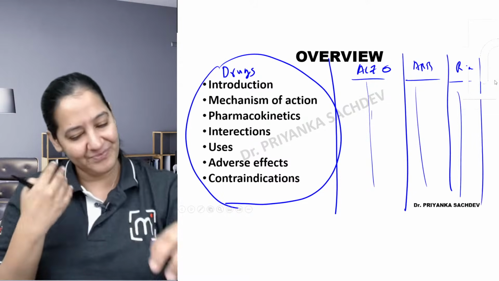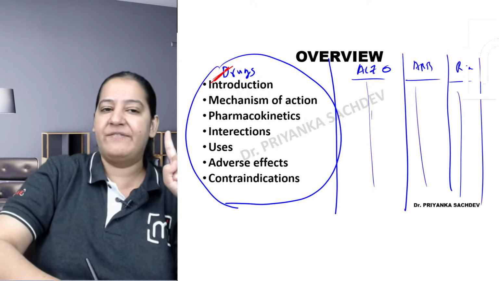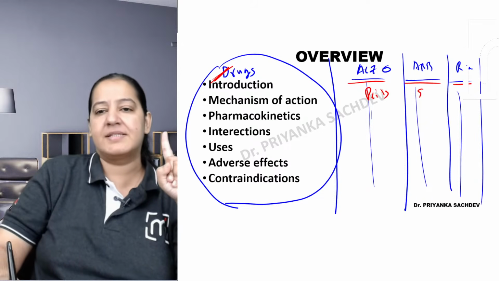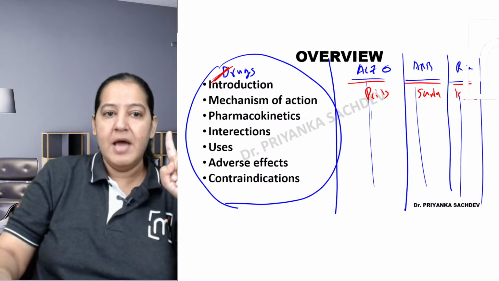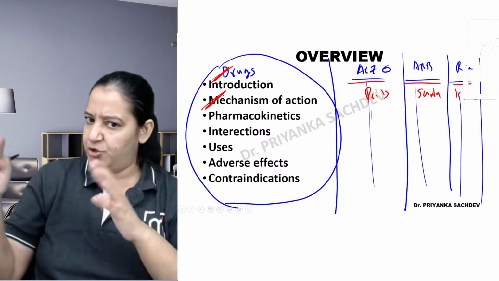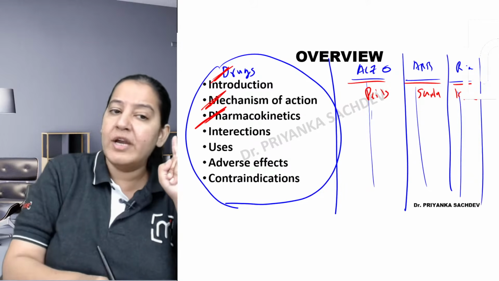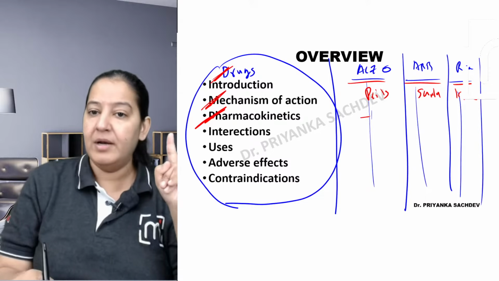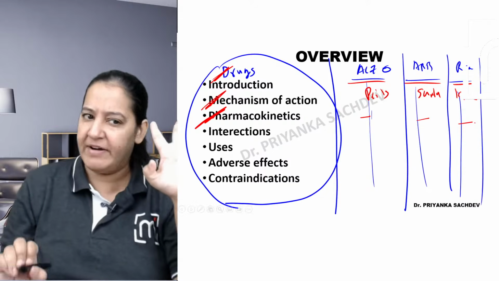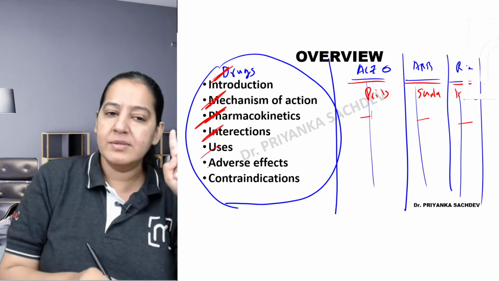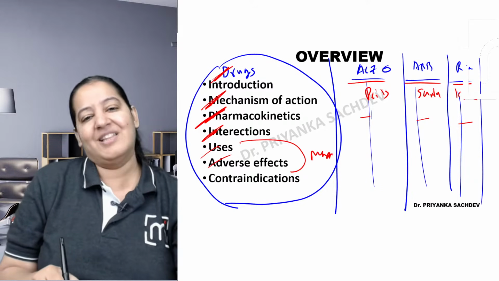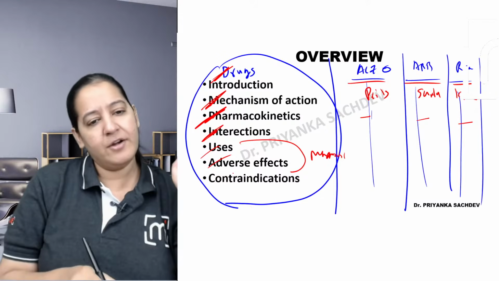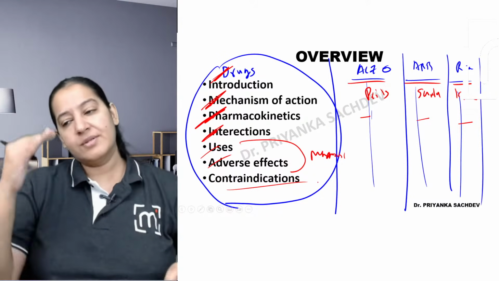Give me a thumbs up. So what are your headings? Start with the classification. We have already done it for all 3. Here there are Prils, here Sartans, and here Kirans. Mechanism of action, I taught you, but I will teach you again with flow charts. Pharmacokinetics only of the prototype drug. Don't learn the pharmacokinetics of all drugs. So here Captopril, here Losartan, here Aliskiren. Only one drug. Interactions you must learn. Uses, adverse effects, try to learn the mnemonic, otherwise you will forget in the exam. So I always give more and more mnemonics to my students. And contraindications along with the mnemonics. So this is how you have to study.